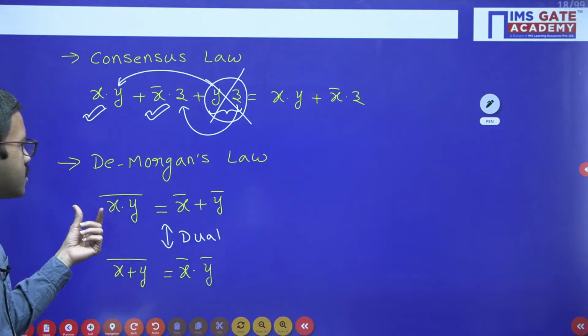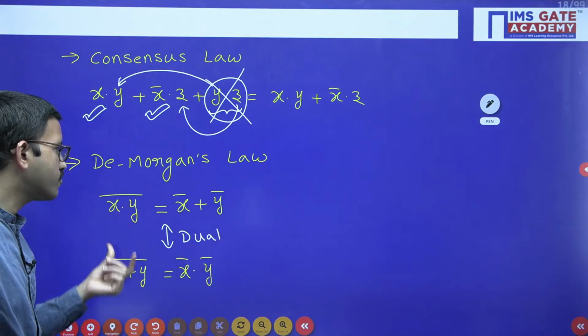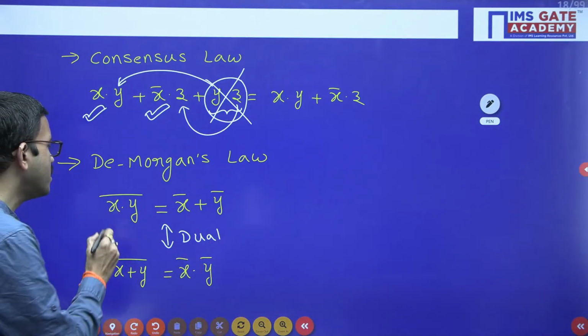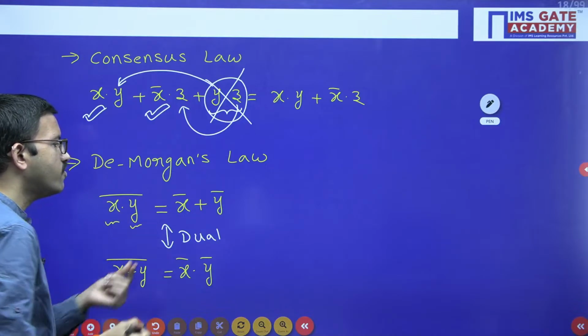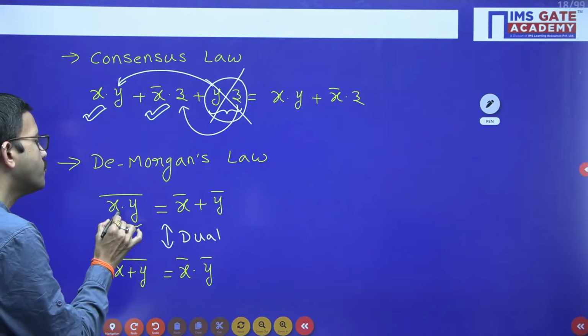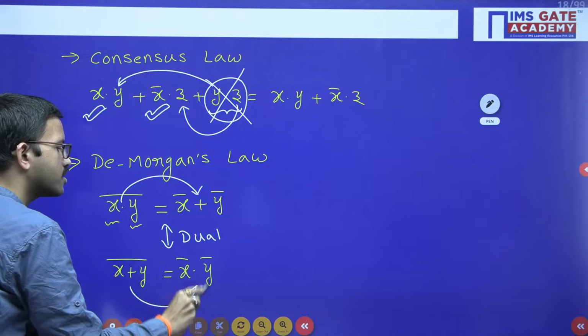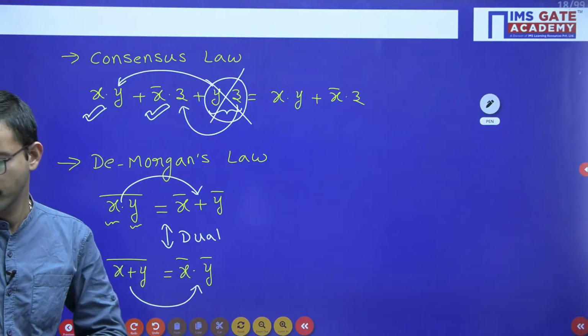So here this De Morgan's law will be applicable for any number of variables, but for the timing I have discussed for two variables. Whatever the variable here you are having, each and every variable will get complement. Here if you are having logical and, here you will get logical or. If you are having logical or, you will get logical and, like that.